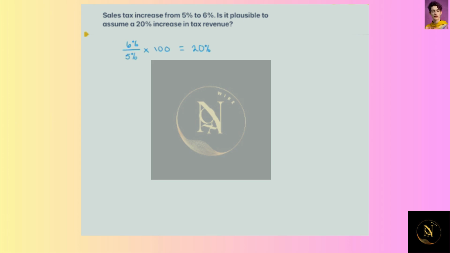So we're seeing that there's essentially a 20% increase in this sales tax from what it was to what it is now. However, this 20% right here, it's only plausible if spending remains the same. And what we know of taxes is that when this sales tax goes up, people are going to spend less. So because people are going to spend less as the sales tax increases, we're not actually going to see this actual 20% increase in tax revenue. We're still likely to see some sort of increase in that tax revenue, but it's likely to be much less than the 20% because people will just be spending less.